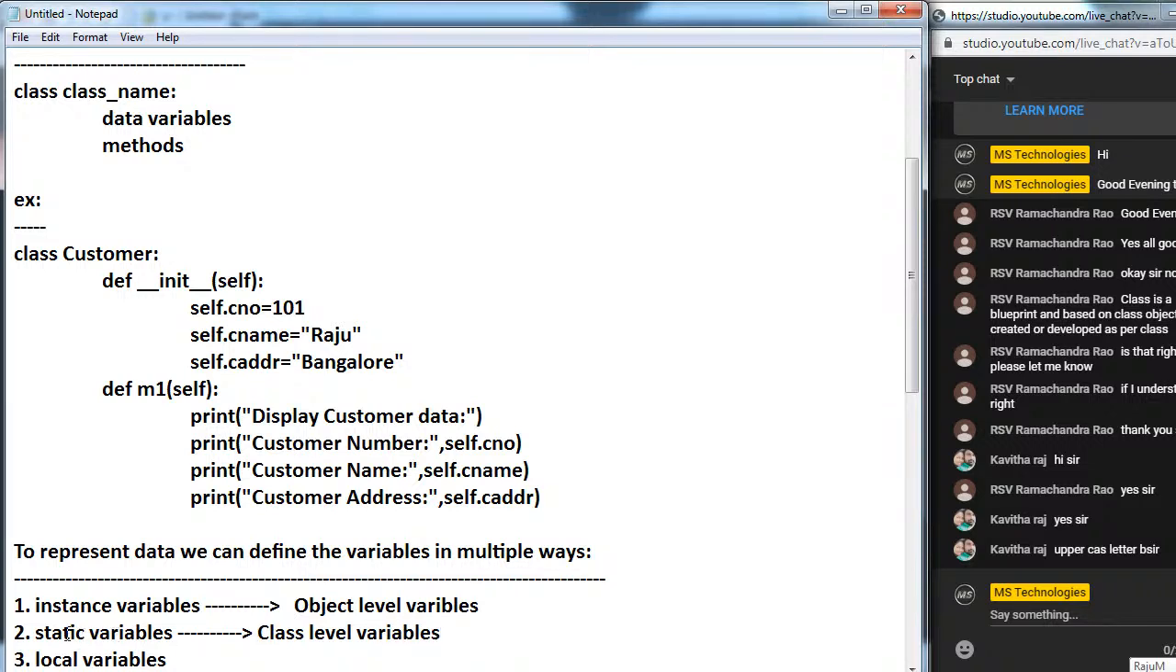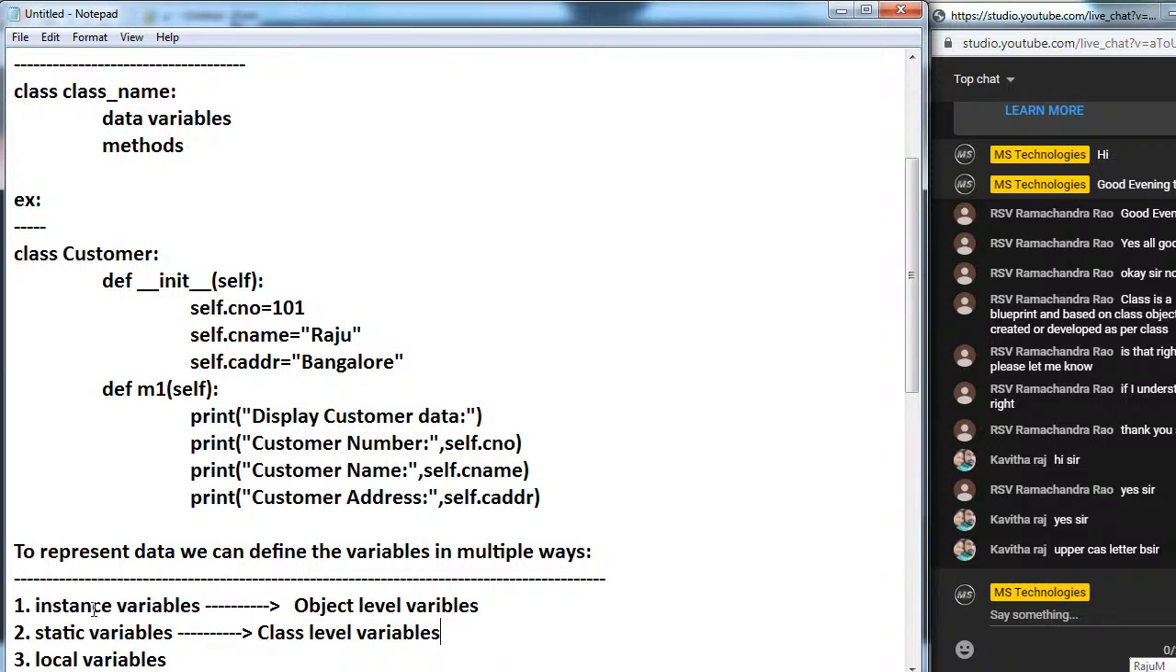To define static variables, an object is not required. Without creating an object also, we can create static variables. That's why I am saying static variables are nothing but class level variables. Whenever we load a class, automatically static variables also will be loaded.